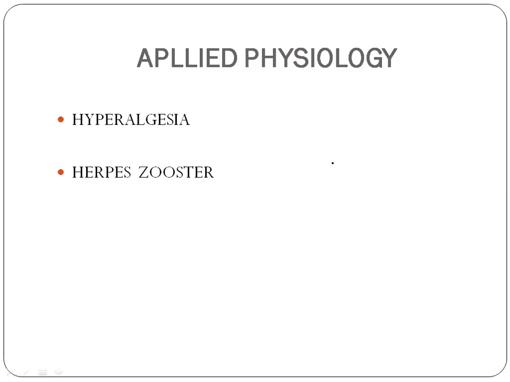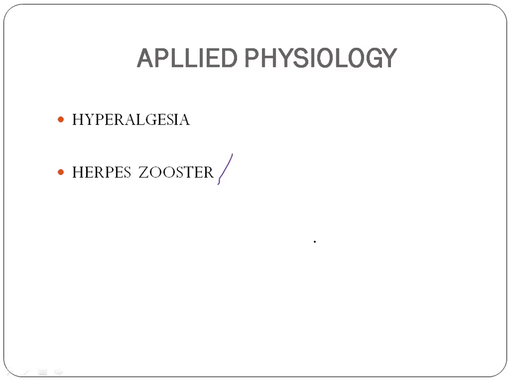So moving on to the last slide, called applied physiology. A few basic applied physiology points. What is hyperalgesia? Hyperalgesia is hypersensitivity, that is, an increase in pain sensitivity. Okay, so moving on to herpes zoster. It is an infection, also called shingles, which is caused by herpes.